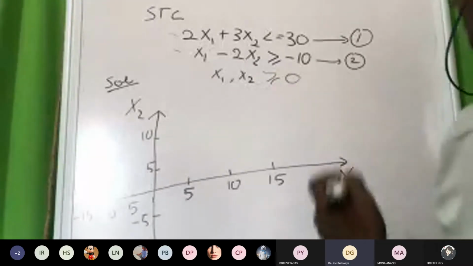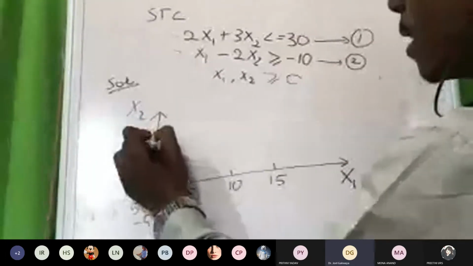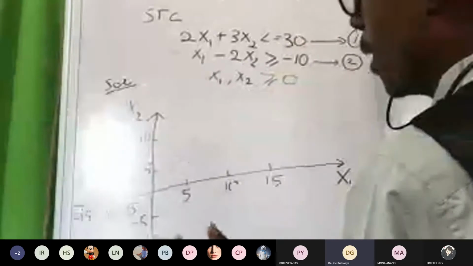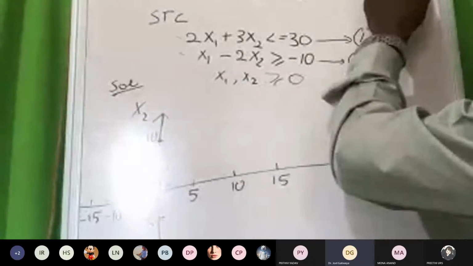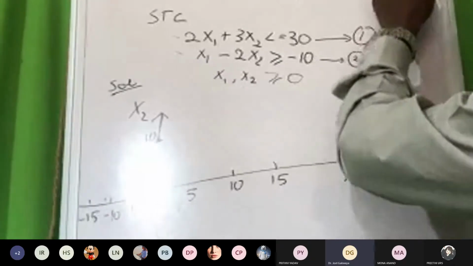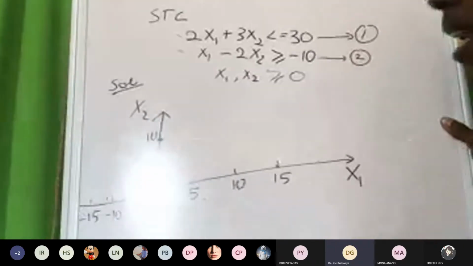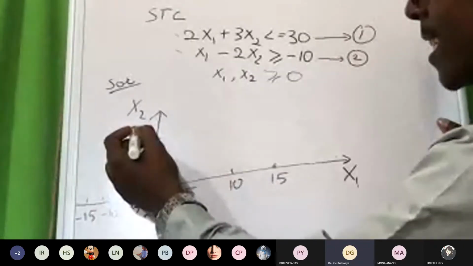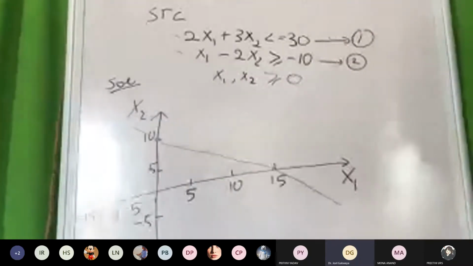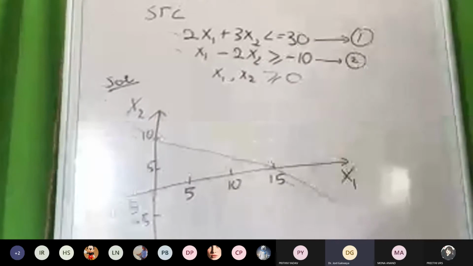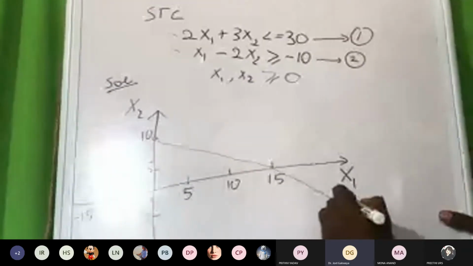Clear? Now the first coordinate we have, when x1 is equal to 0, x2 is equal to 10. We are here, at 10. The second point, when x2 is equal to 0, x1 is equal to 15, the next point. For you, you will use a scale, then I will use a straight line. This is my straight line. Don't laugh at it. Since I don't have a scale, I use this one. Second line. This line is line number 1. Let me call it line number 1.